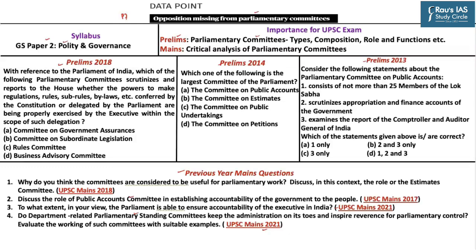As far as the prelims examination is concerned, one should be aware of various aspects of parliamentary committees, such as what exactly they are, the different types of parliamentary committees, their composition, role and functions. As far as the mains examination is concerned, one should be aware of the critical analysis of the parliamentary committees, that is, to what extent they have been able to ensure the government's accountability towards the parliament. As part of the critical analysis, one should know what the current issues in the parliamentary committee system are and what should be done to strengthen them.